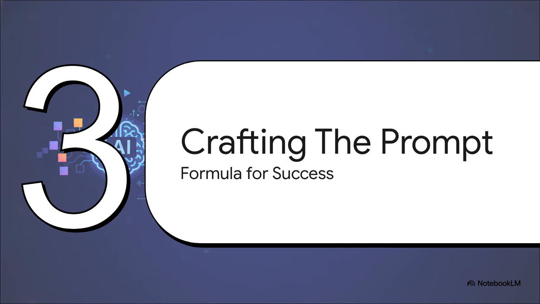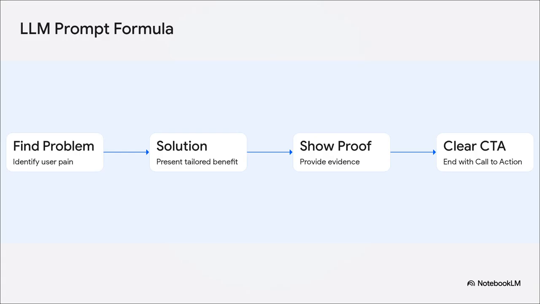This is our formula for success. Now, obviously, we can't have a human sit around writing thousands of these customized pitches all day, so we rely on an AI, specifically a large language model. But here's the catch. LLMs need strict, clear instructions or they go off the rails. So we use a highly effective 4-step formula for our prompt.